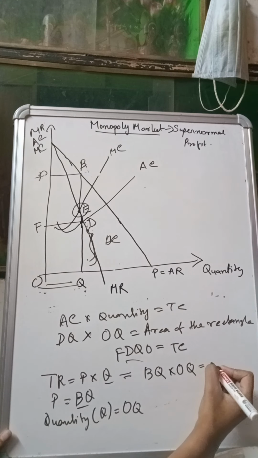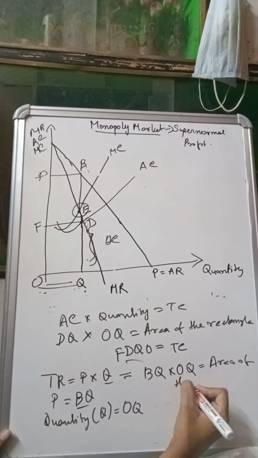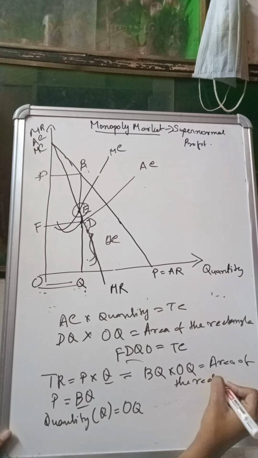So I can write this: area of the rectangle PBQO.